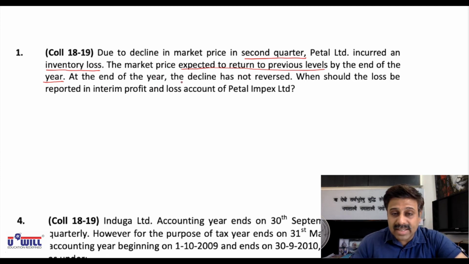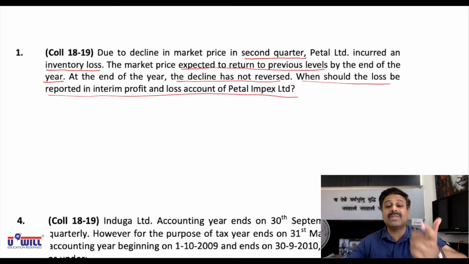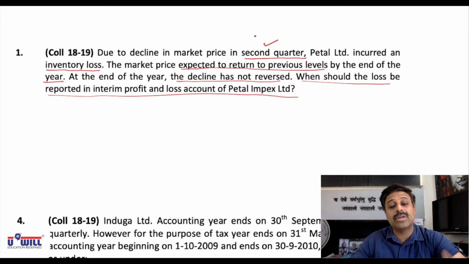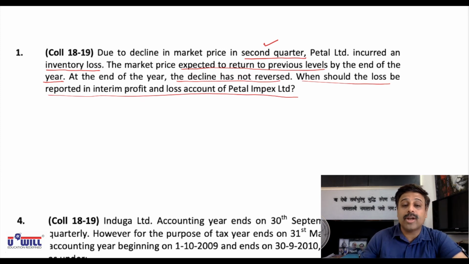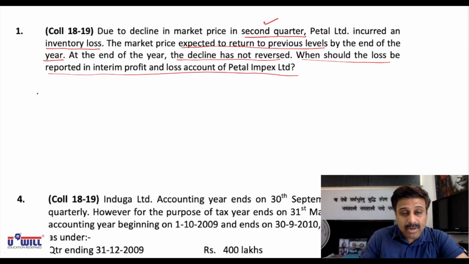At the end of the year, the decline has not reversed. So when should the loss be reported in the interim profit and loss account of Petal Limited? Again, as per the discrete approach, as it has taken place in second quarter, it should be reported in second quarter only. It cannot be taken to the end of the year. If it increases in the end of the year, we'll take the market price more in the further quarters. But presently, as the market price has gone down, as per the discrete approach, you will take it in second quarter.